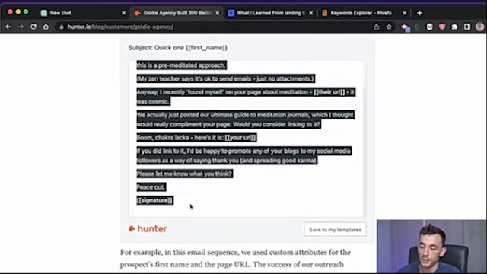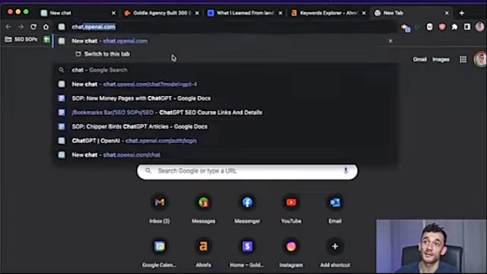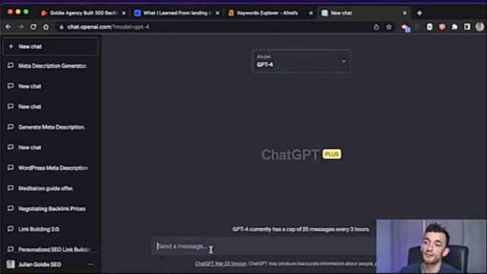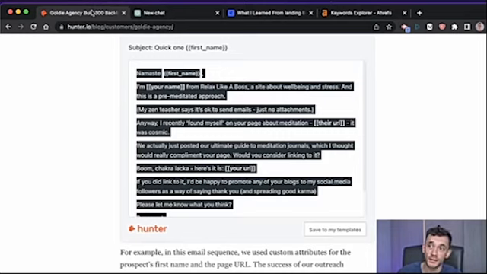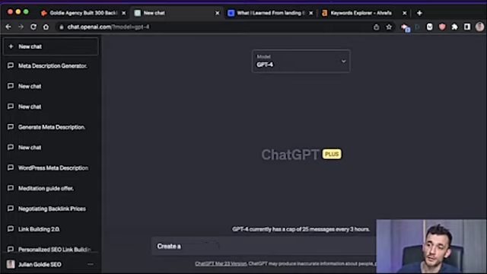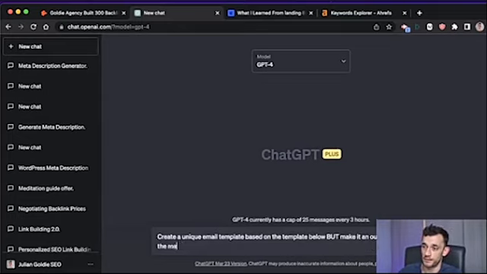And normally this would cost you quite a lot to get a copywriter to do it who actually knows what they're doing, and then to get it right, it would take a long time, right? Even just to create the subject line and get something decent, previously would have taken ages. But now, if you use GPT-4, you can rewrite a better version of all the outreach emails that are working for you and personalize it to your niche. So for example, if we take this email template, we'll say, create a unique email template based on the template below, but make it an outreach template for the marketing industry instead.